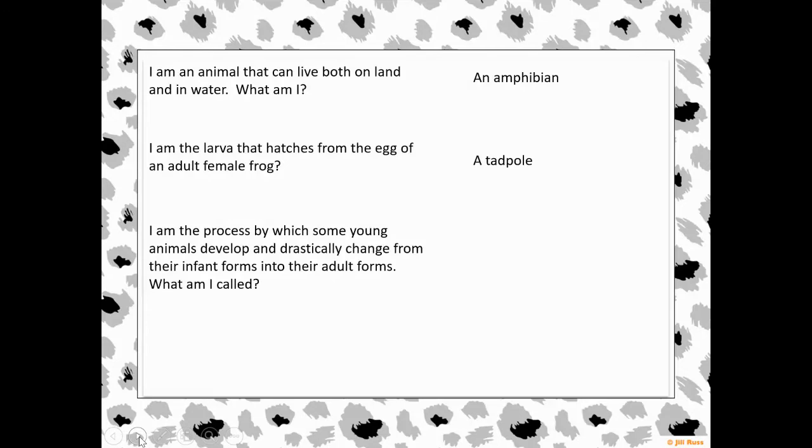I am the process by which some young animals develop and drastically change from their infant forms into their adult forms. What am I called? What's that process when animals change, like the tadpole changes into the frog? That one's a little trickier. That's called metamorphosis. Remember, metamorphosis is the changing of an animal from infant to adult where it's completely different. Same thing with caterpillar to butterfly, completely different looking animal.